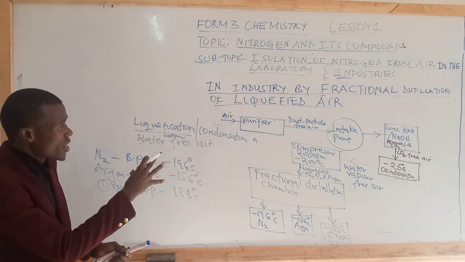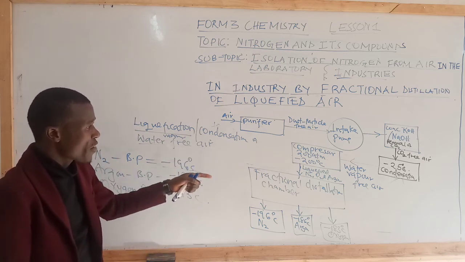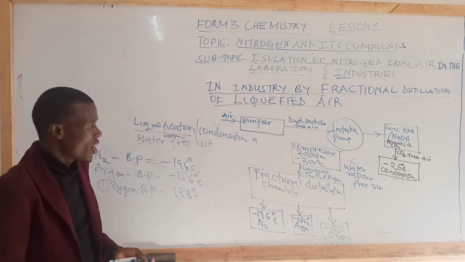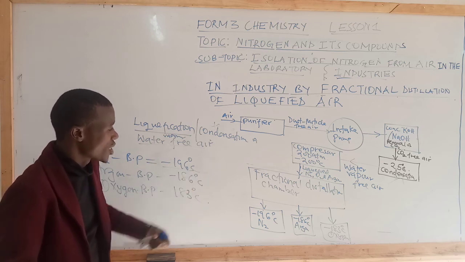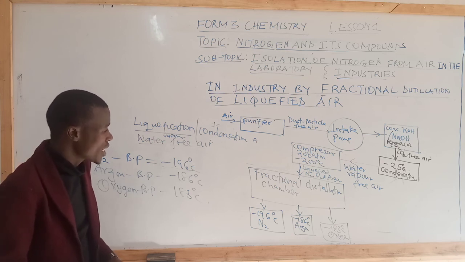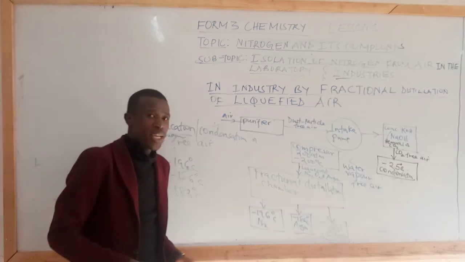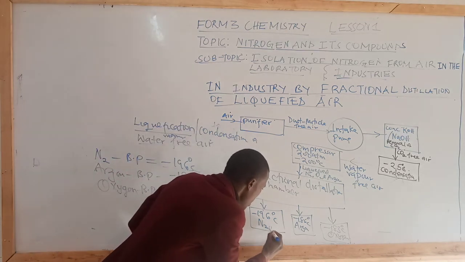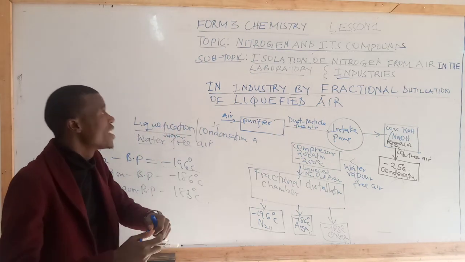So as you can see, this is fractional distillation of liquefied air. We liquefy it when we are doing the final part of separation of the three gases. And as you can see, students, this is one of the processes which eventually gives the highest amount of nitrogen gas. And you can see it is having no impurity. It means this is the best method to get pure nitrogen gas in its liquefied form. So we shall be having them liquefied. And that is the end of our study, students.